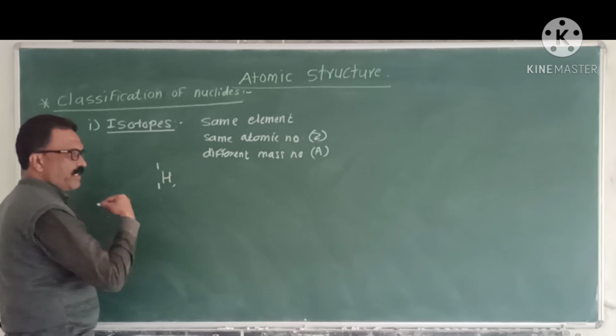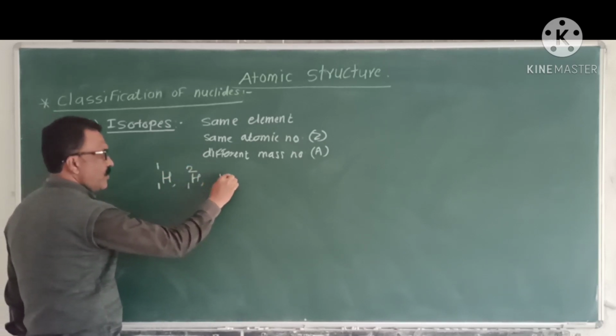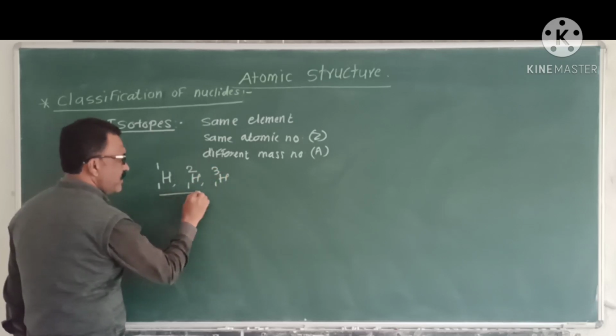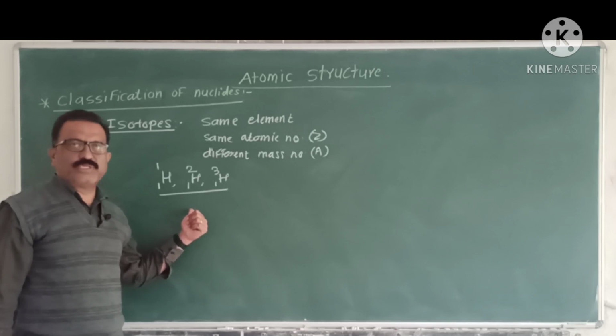For example, hydrogen 1,1, hydrogen 1,2, hydrogen 1,3. These are the isotopes of hydrogen.